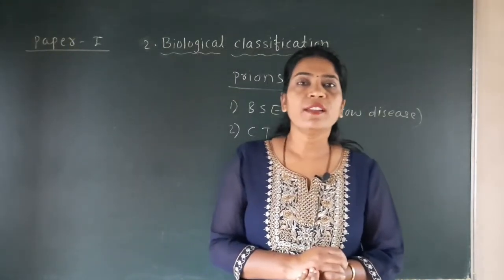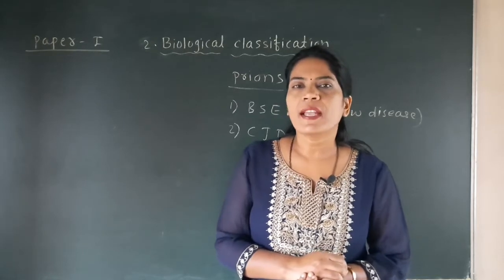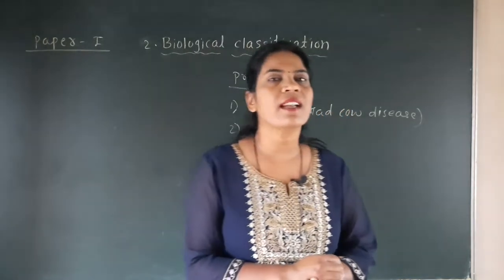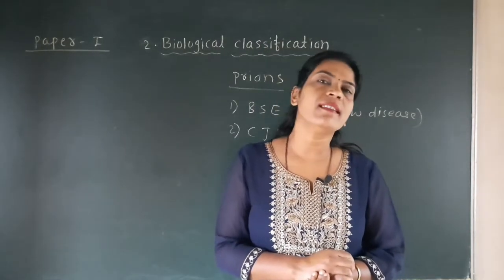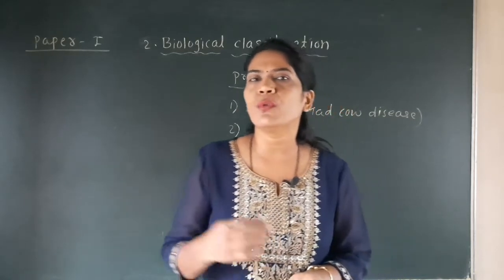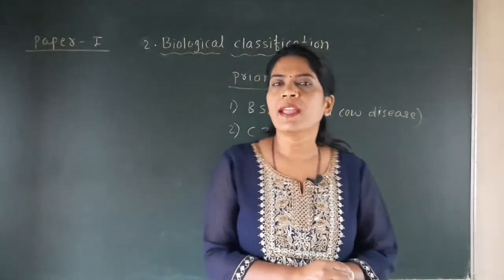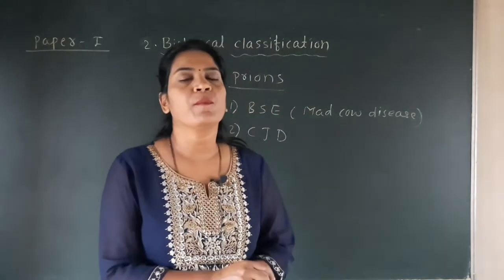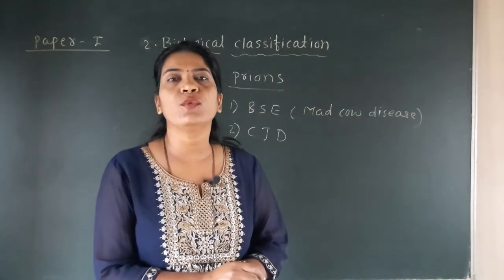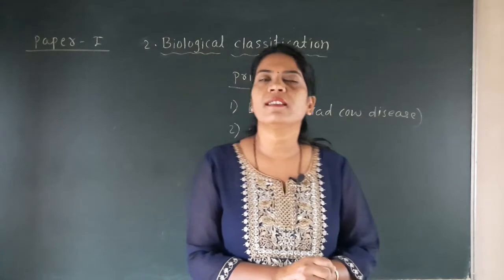It is not easy, because if the question asks for examples of fungi, you can easily give mushroom, Mucor, Rhizopus. But if examples of particular groups are asked, you cannot answer easily.